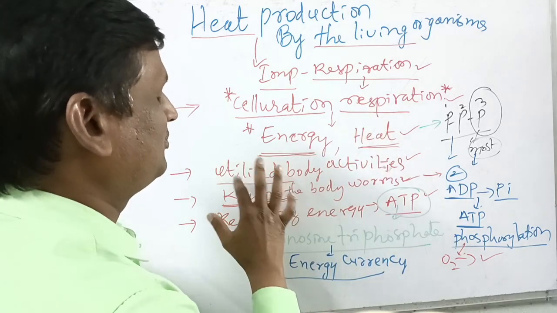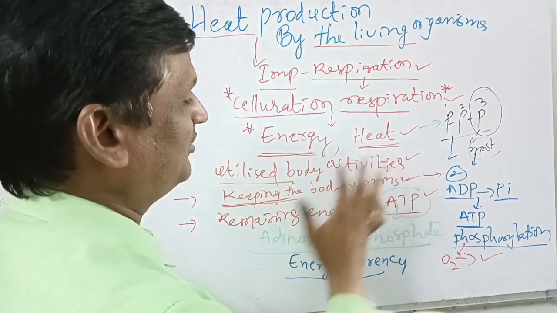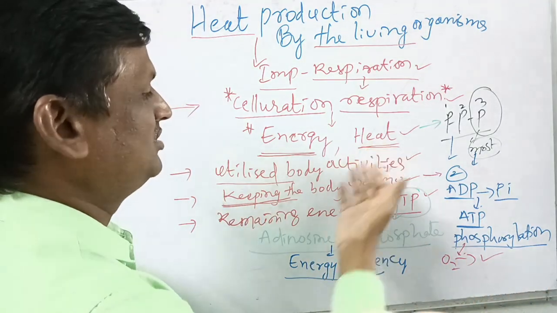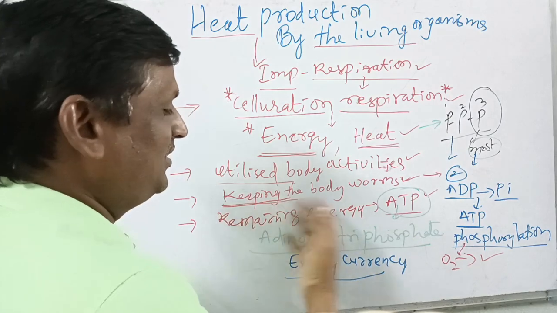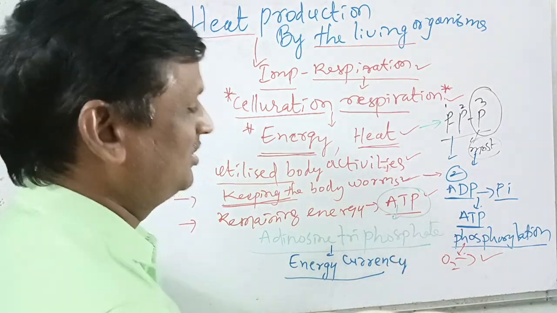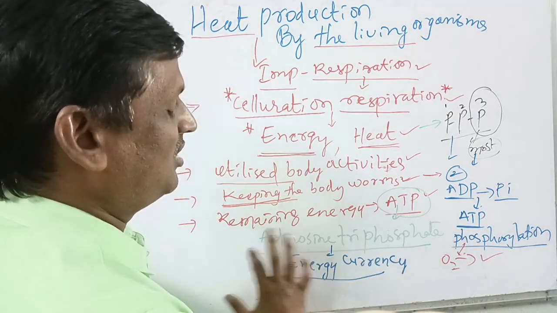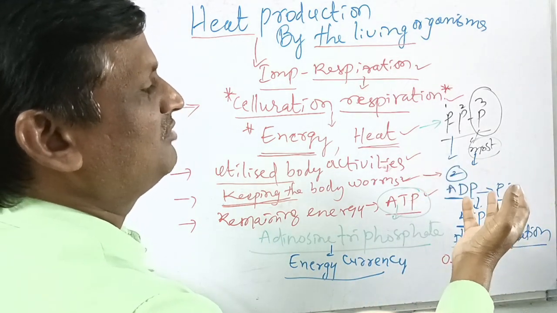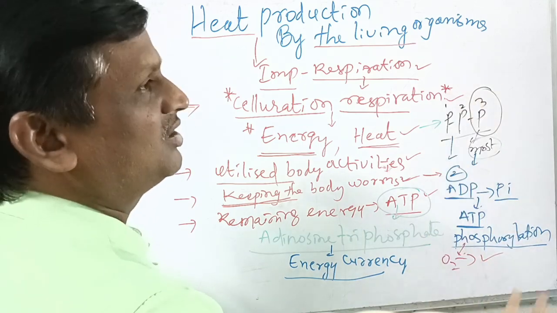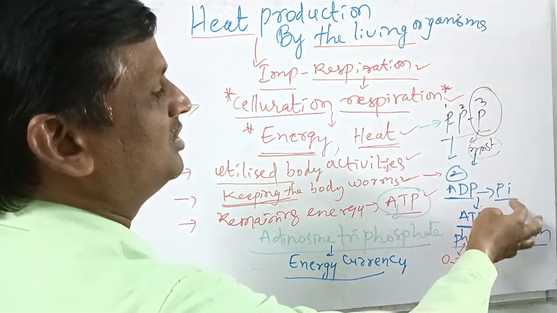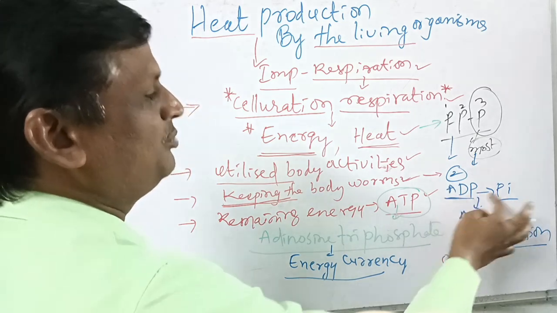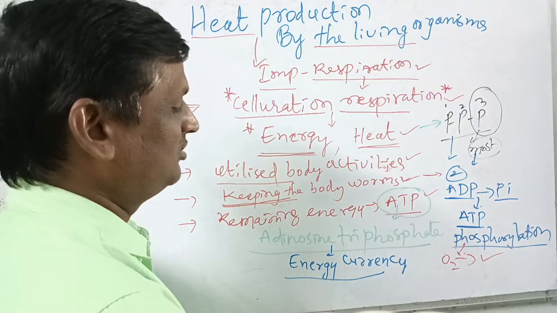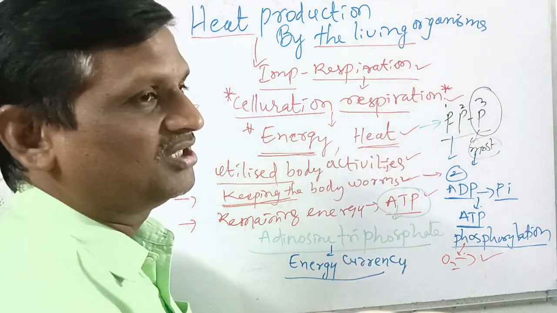When the energy is produced, some of the energy is utilized for metabolic activities like digestion, respiration, excretion, transportation, whereas some is utilized to keep the body warm, and the remaining energy is stored in the form of ATP. ATP is nothing but the energy currency, or adenosine triphosphate. This ATP is sometimes oxidized to produce energy when we are in willful starvation, and again when excess energy is formed in our body, it is added to the ADP to form ATP. Such a process is called phosphorylation. So this is about heat production by the living organism.